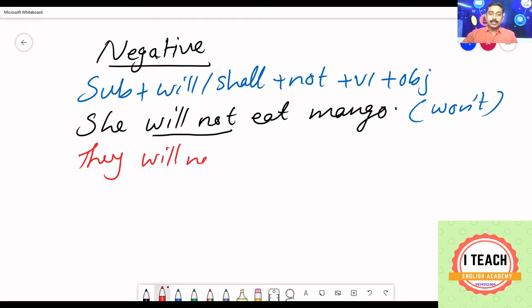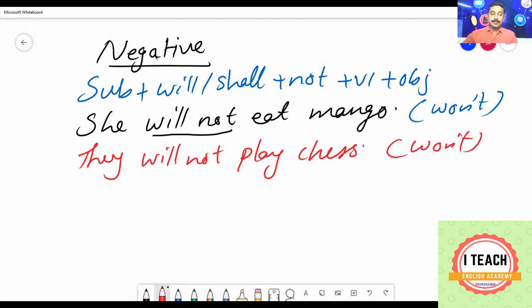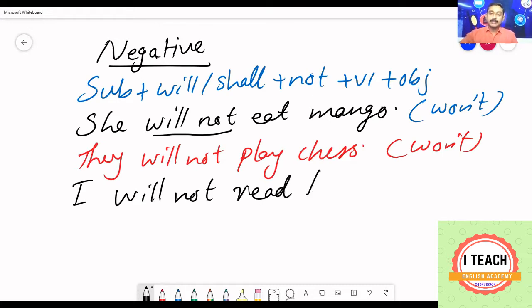Or we can say, they will not play chess. Here also we can say they won't play chess. Or I will not read the book. I will not read the book. When I say this, it is the negative of simple future tense. I can also say I won't read the book. In this manner, you can create the negative structure.